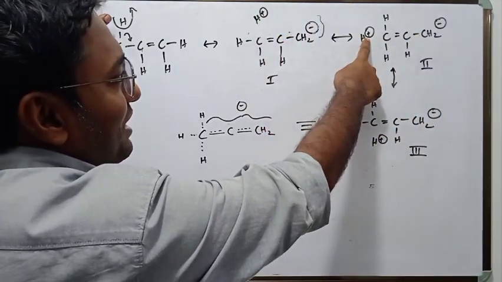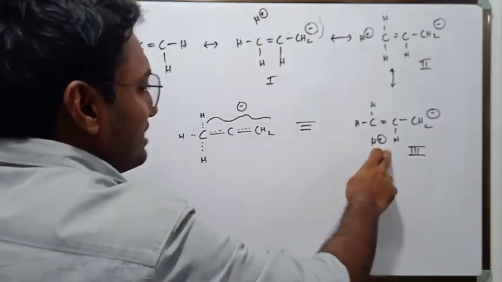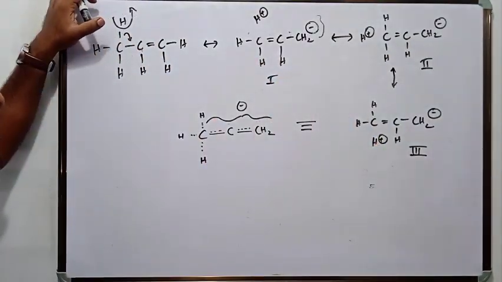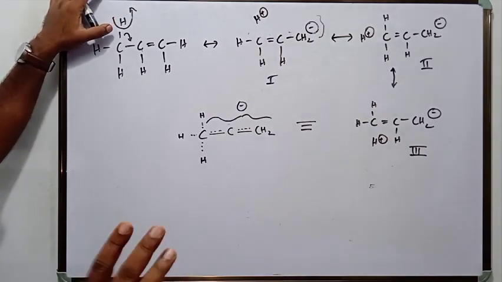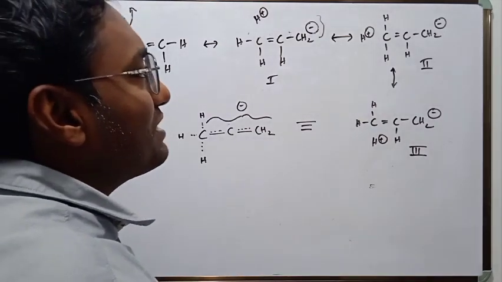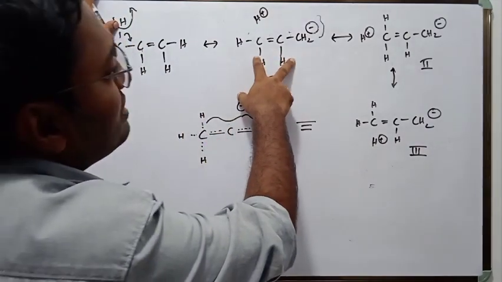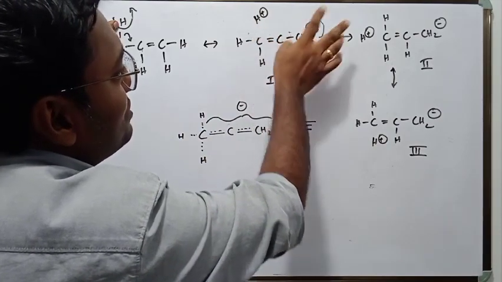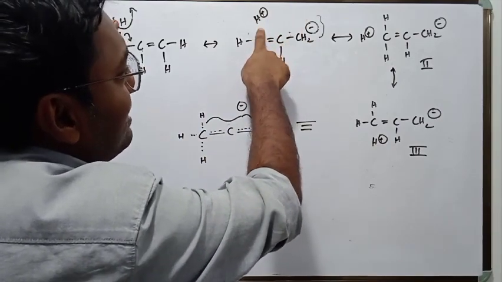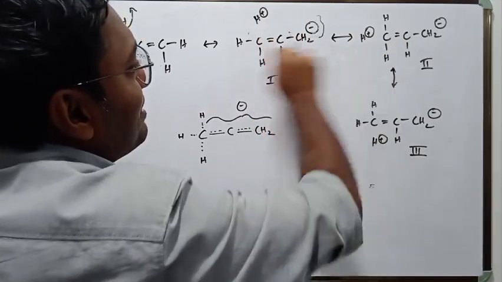Because of assuming such no bond character, there is resonance, and therefore hyperconjugation is also called no bond resonance. Hyperconjugation can also be called sigma bond resonance. Why? Because a sigma bond has dissociated and it is interacting with the pi electron cloud, correct?